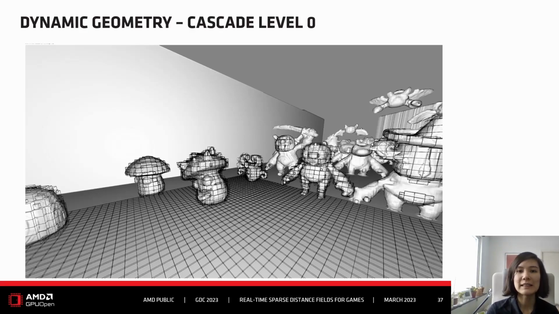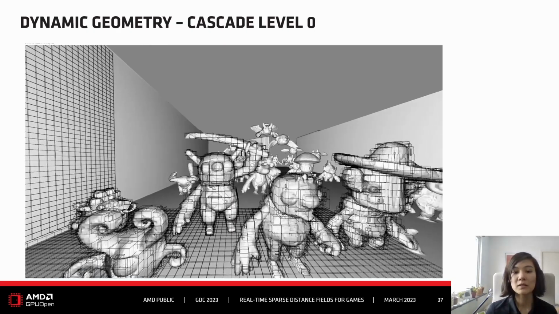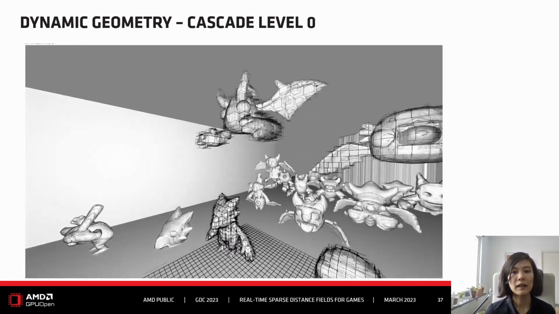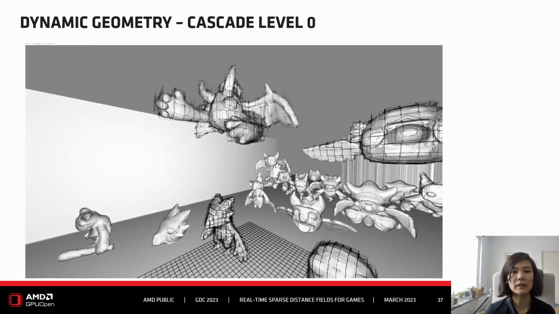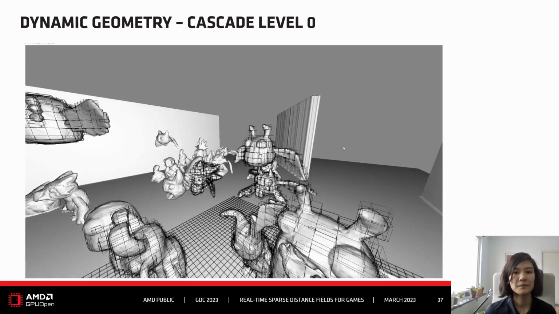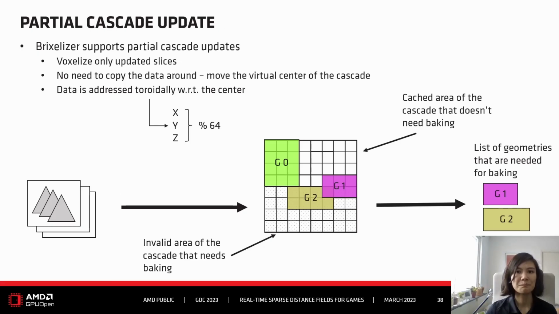And this is just a little debug video to demonstrate to you that Pixelizer does support dynamic geometry. So here you can see how the grid, like the voxels that intersect with geometry, update, and the new distance field just gets generated in one go. Yeah, that was all about static and dynamic geometry.